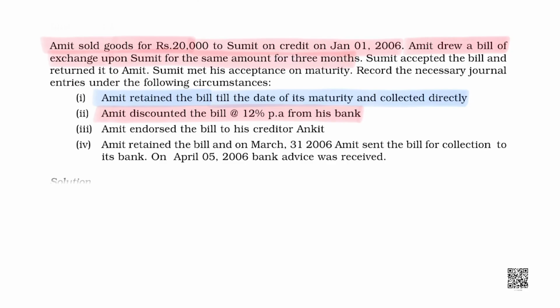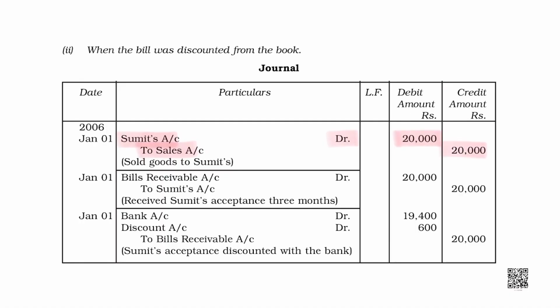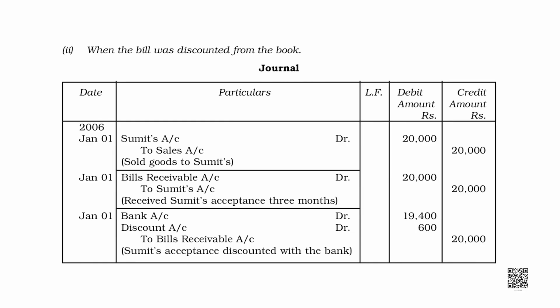In this case, the rate of interest given to us is 12% per annum as discounting charges. Okay, let's understand. When the goods are sold to Sumit, Sumit's account would be debited because Sumit is my debtor, and sales would be credited, right? Sumit's account debit to sales, that is on 1st January.